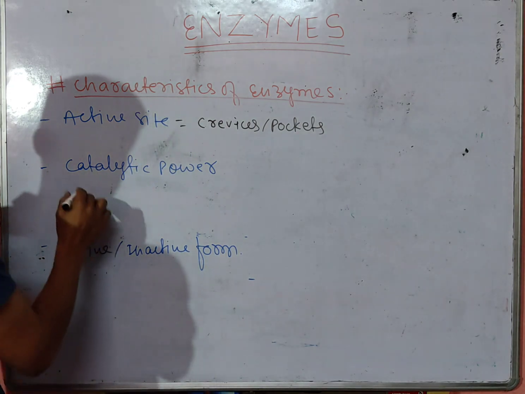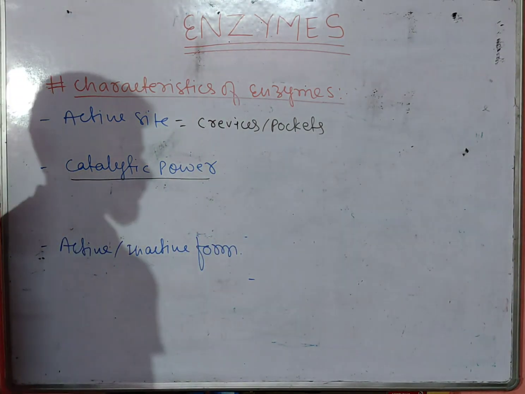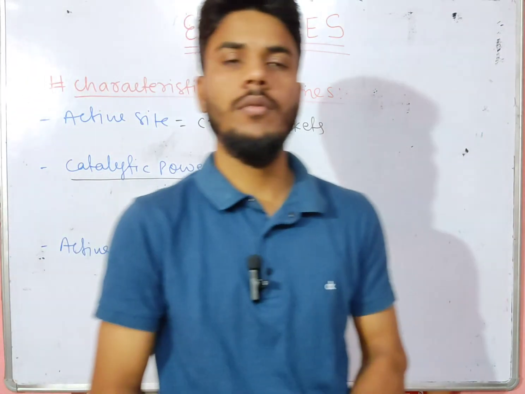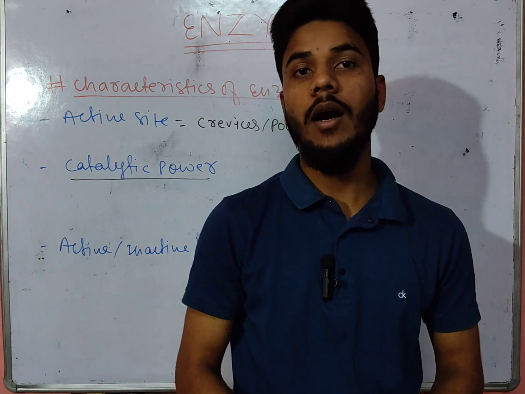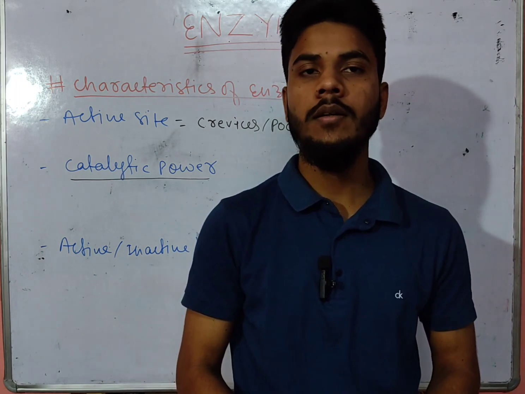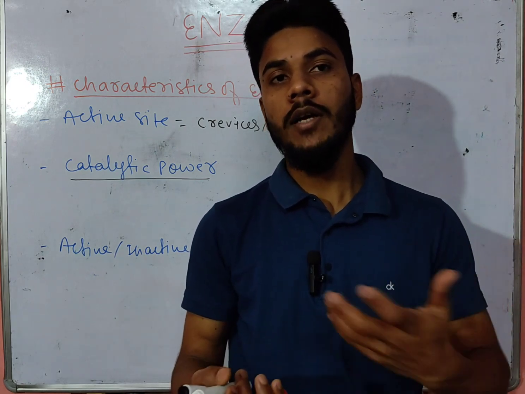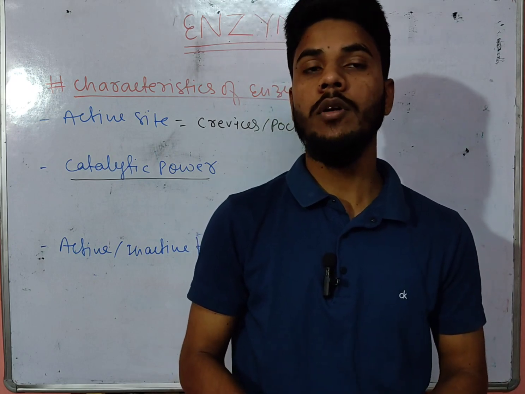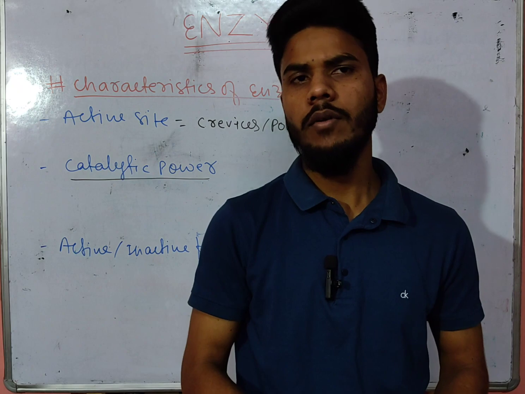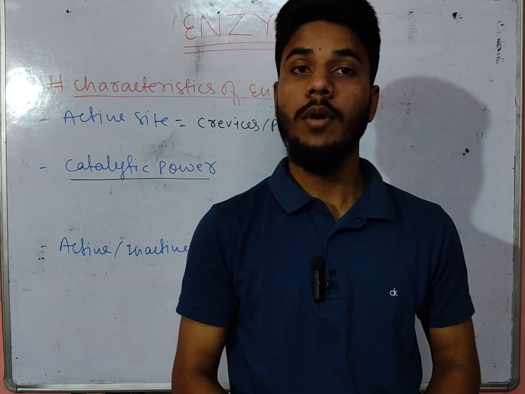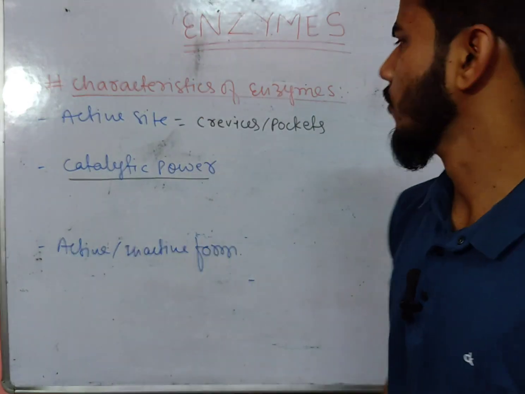Okay. The next category is the catalytic power. How catalytic enzymes are and how powerful they are. As I earlier told you, the power is the formation of number of molecules, like carbonic anhydrase, the fastest enzyme. Why? Since it is the enzyme having the highest rate of molecule formation, that is 6 lakh molecules per second. The slowest, as I told you, is lysozyme, 30 molecules per minute. Very different rates of formation of molecules.